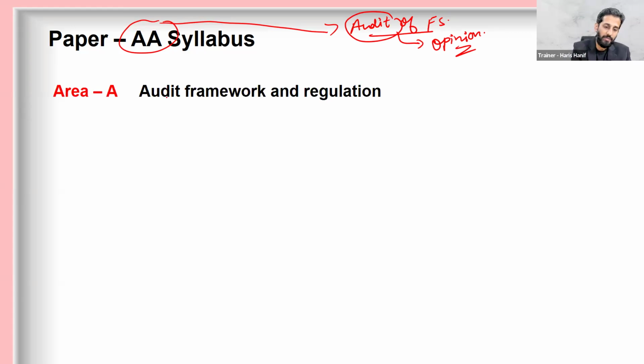Area A, audit framework and regulation. What is this? See that you are expressing an opinion on the financial statements. So when you are doing the audit and expressing an opinion, there should be regulation on the auditor, to keep an eye on the auditor, so that the auditor behaves according to the ethical framework and complies with the relevant laws and regulations. So this area covers the laws and regulations and the ethical aspect.